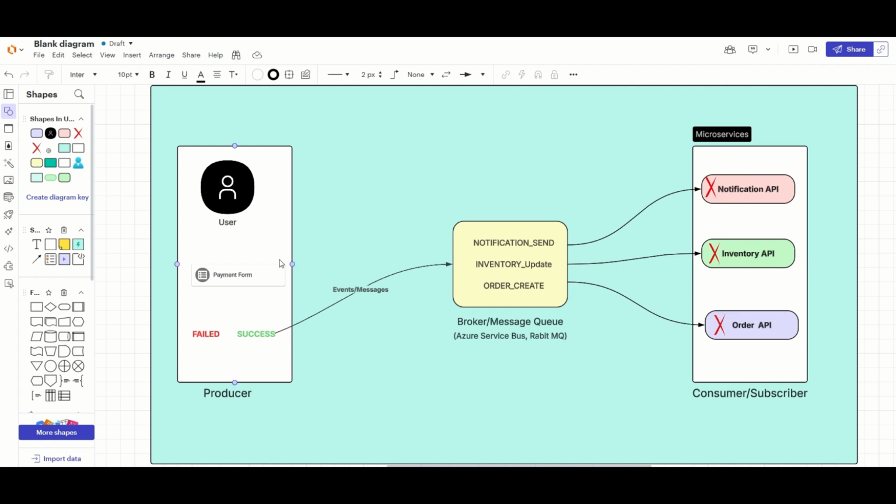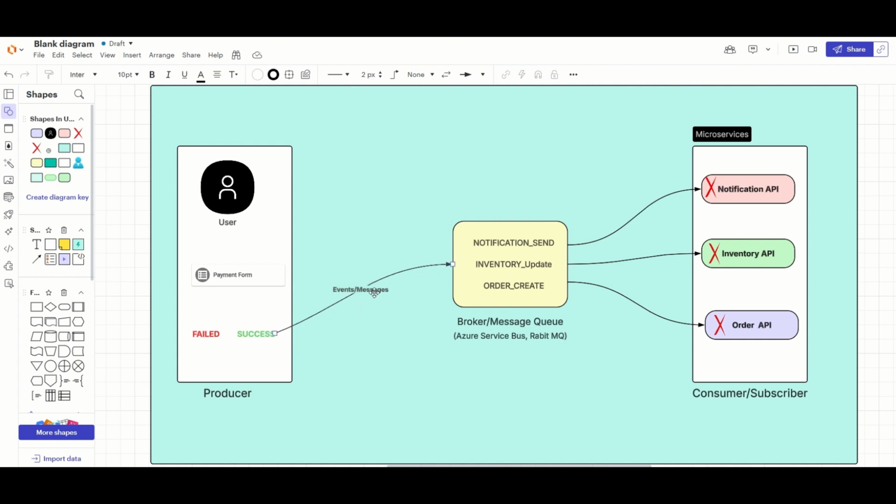So let's say the user made a payment and the payment was successful. Then what will our application do? The application will prepare a list of events. We call them messages as well. So it will prepare a list of events, and every event has one name.